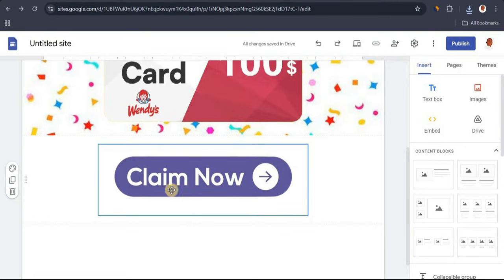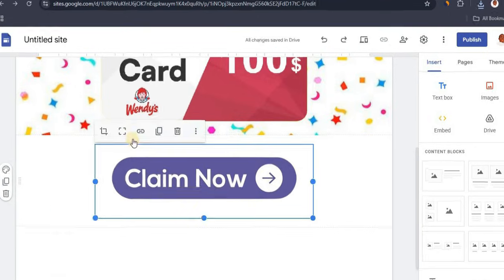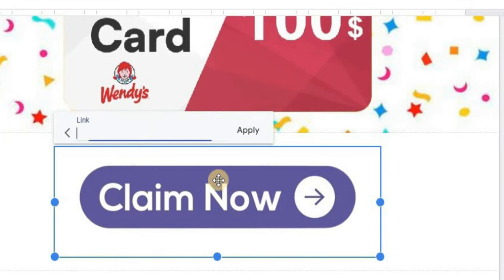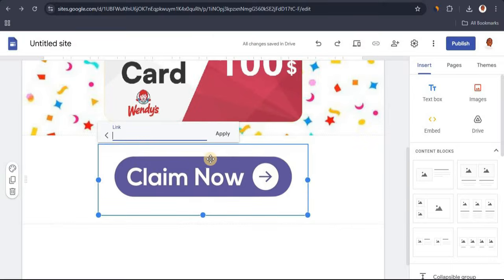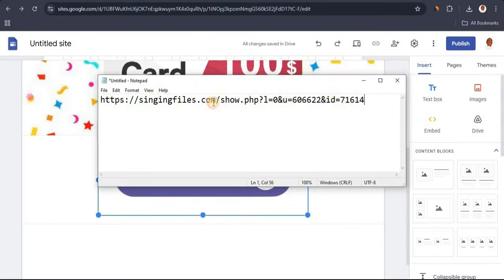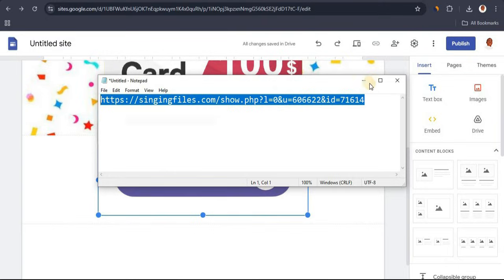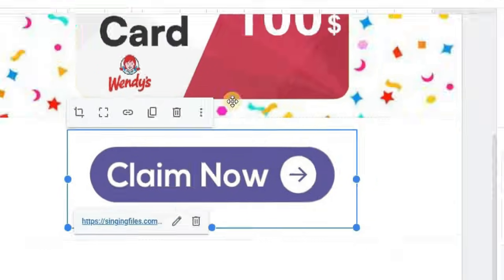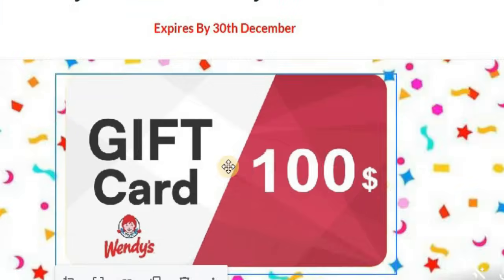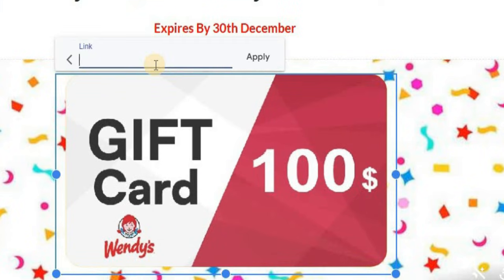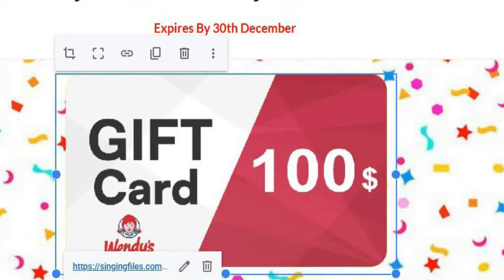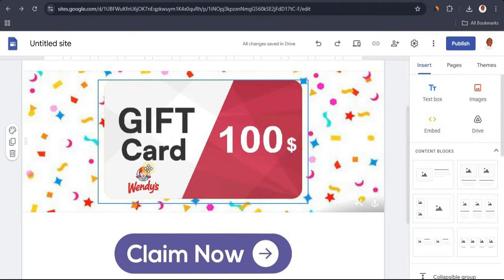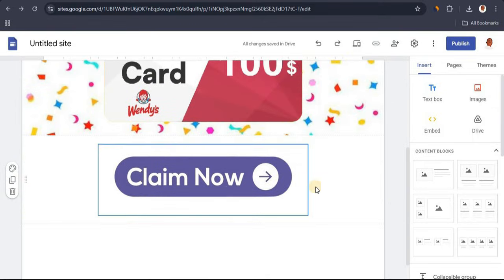Now the final thing we'll be doing is to add our link to this button. So for that, click on the button, click on the insert link icon, and from here I want to pull up your CPA affiliate link. So I'm going to pull up mine right here. This is my own link. I'm going to copy this, paste that in here, and click on apply. And also I'm going to do the same thing for the gift card. I'm going to click on the gift card, click on the link icon, paste my link there and click on apply. So when someone clicks on the gift card, the person is going to be redirected straight to the offer page. Same thing when someone clicks on the claim now button.